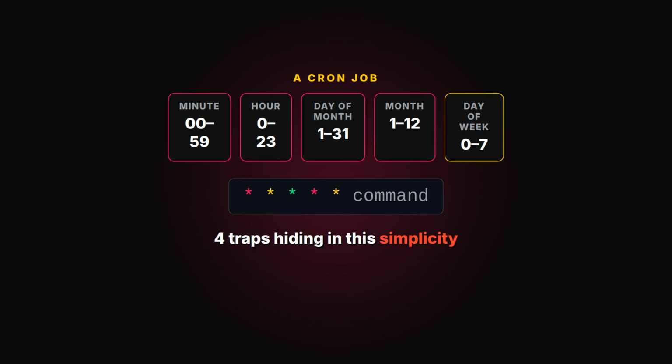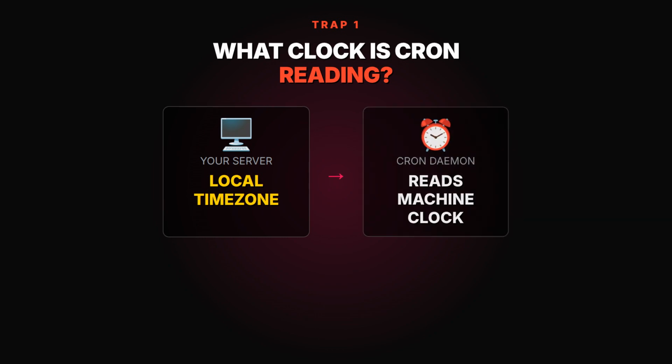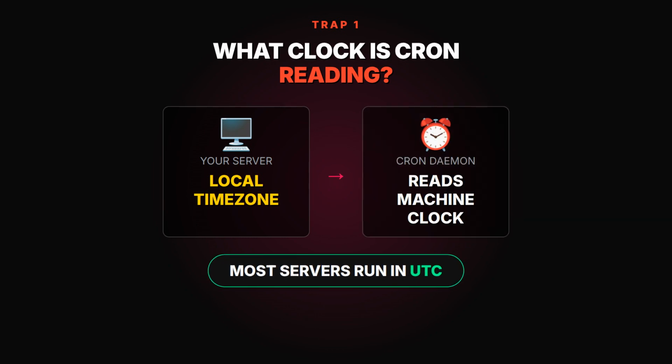And this simplicity is exactly where the traps are hiding. 4 of them, and they'll all break your automation. Trap 1, what clock is Cron reading? By default, your schedule runs in the system's local time. The time zone the server was set to when someone built the image. And here's the catch. Most servers run in UTC.